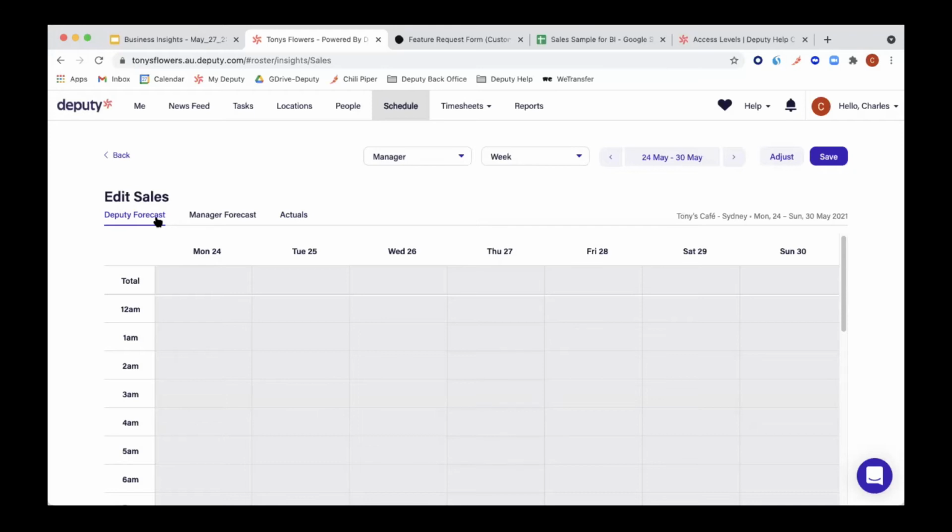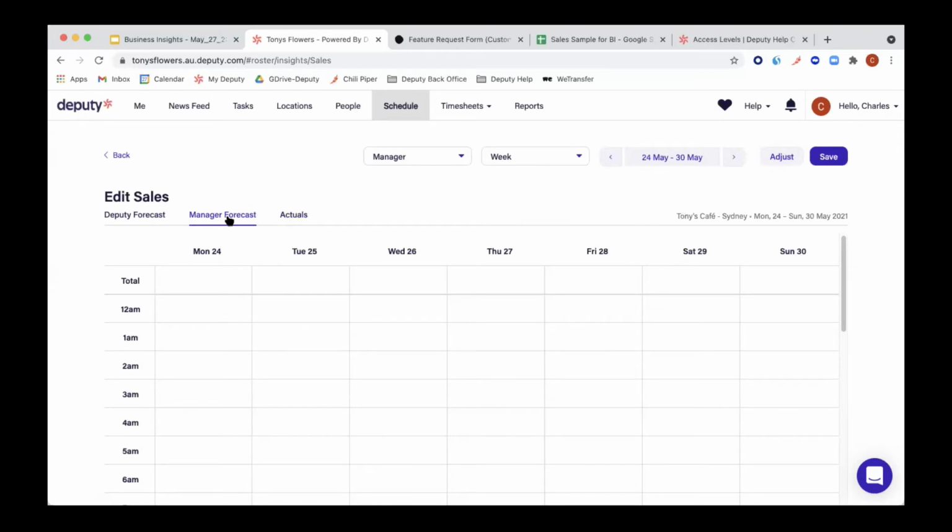The Deputy forecast, that's why it's grayed out, is basically our algorithm that works with past data from your business. We created this location pretty new, so there is no previous data in there. That's why it's all grayed out. But if you've put in sales data in the past, even if it's a year ago, you will see that we will be working with those numbers in here. And then you have the manager forecast and the actuals.